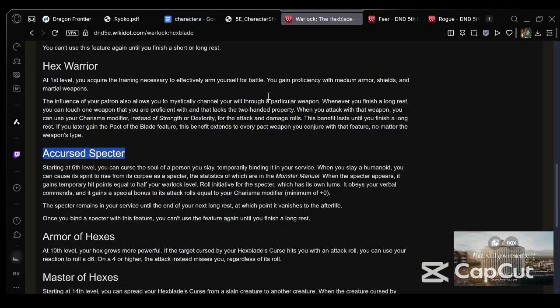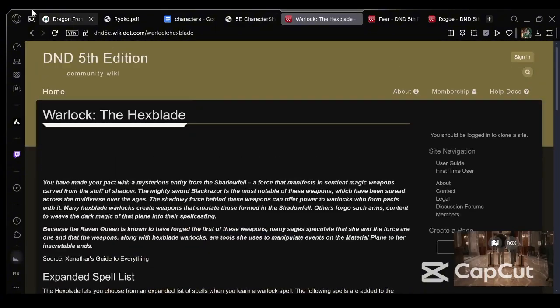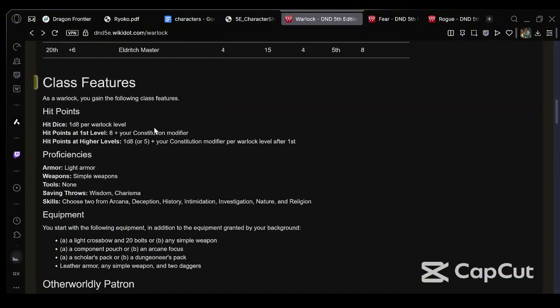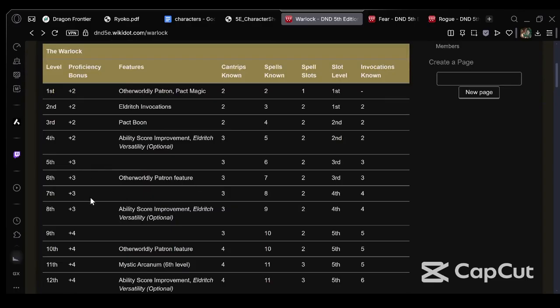Level 10. Do we just go to Warlock again for level 10? Oh no! So we'll go Warlock again level 10. That's fine. So we're over. Yeah, we go Warlock level 10.